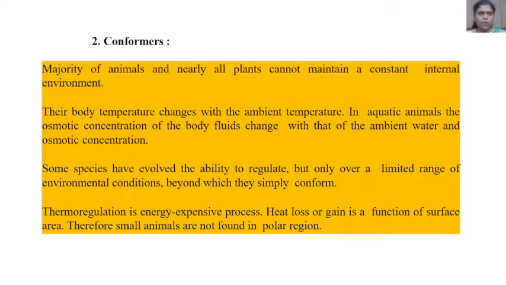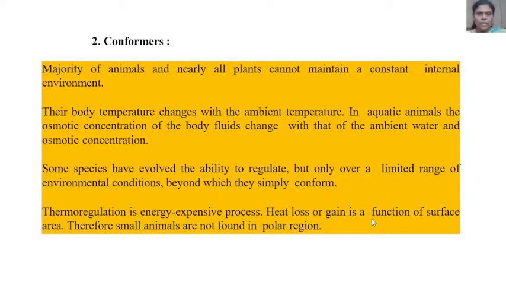The next, conformers. The majority of animals and nearly all plants cannot maintain a constant internal environment. The body temperature changes with the ambient temperature. In aquatic animals, the osmotic concentration of the body fluids changes with that of the ambient water. Some species have evolved the ability to regulate, but only over a limited range of environmental conditions, beyond which they simply conform. Thermoregulation is an energy expensive process.